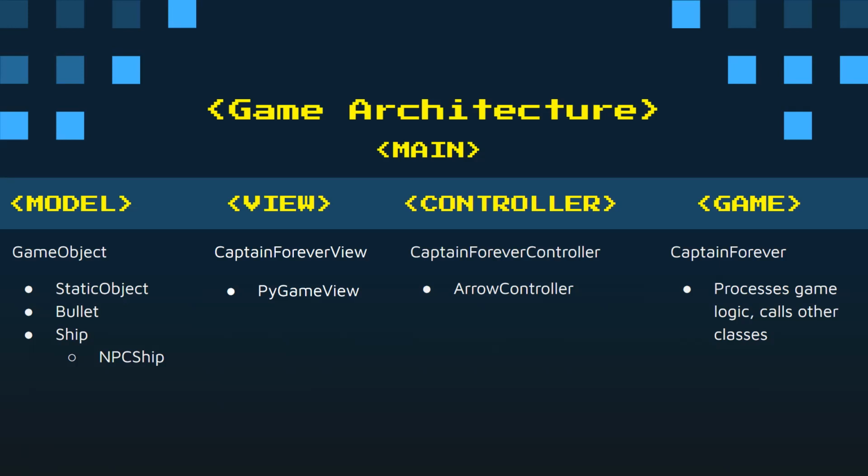The model file consists of a class called GameObject, which is a superclass of all of the other classes within that file. The other subclasses are static object, which represents fire, bullet, which represents bullets, and ship, which represents the player ship and the NPC ships. And we have a subclass of ship called NPC ship.